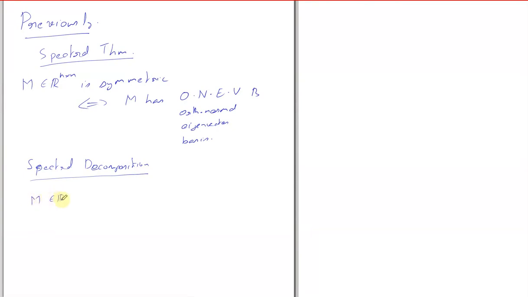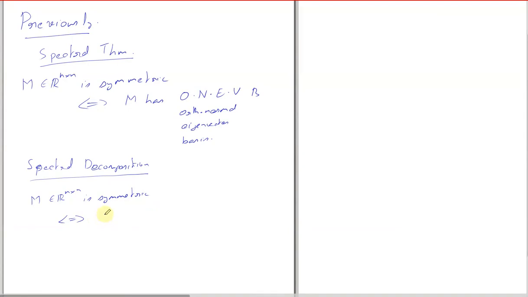M belonging to R raised to n by n is symmetric if and only if... So what was the spectral decomposition, the other way of stating the spectral theorem? M can be written as a sum.